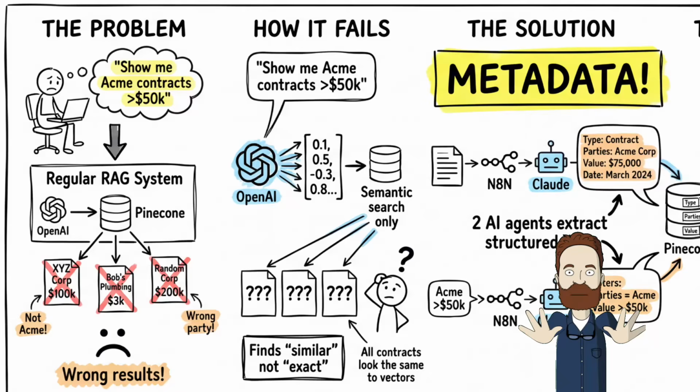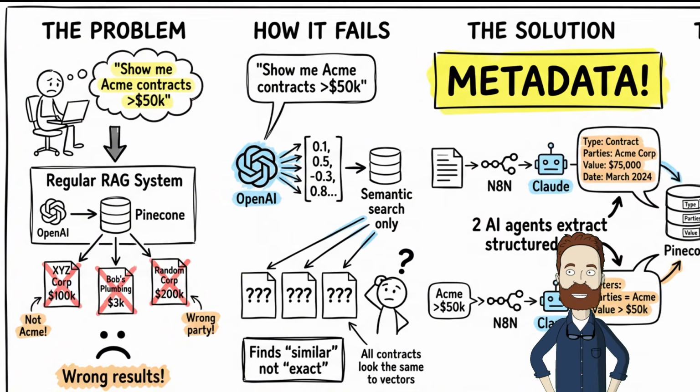So you build a RAG system. Nice. User asks a question, you search your vector database, grab some chunks, feed them to the AI. Boom. Answer. Except it's wrong like half the time. But hey, at least it tried, right? All right, here's what's actually going on.